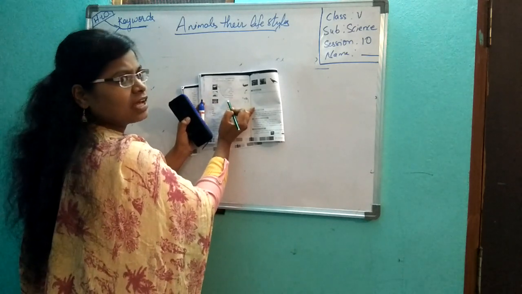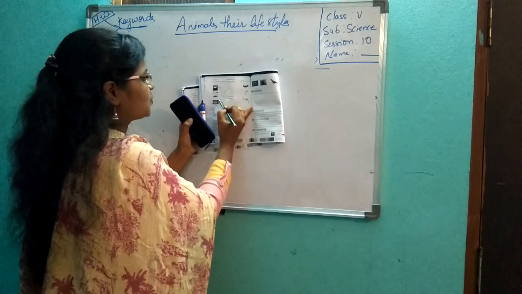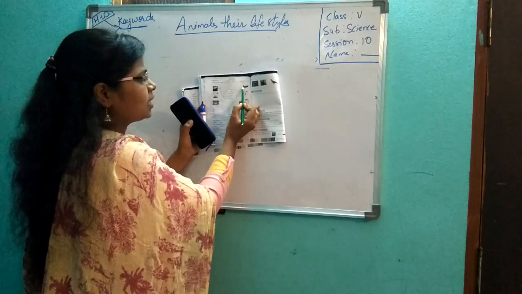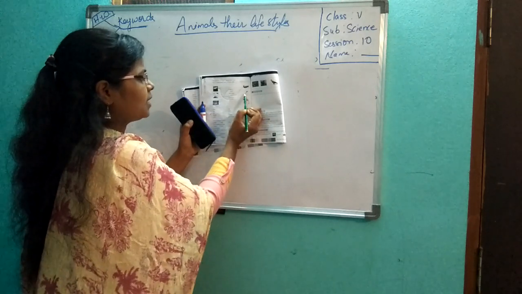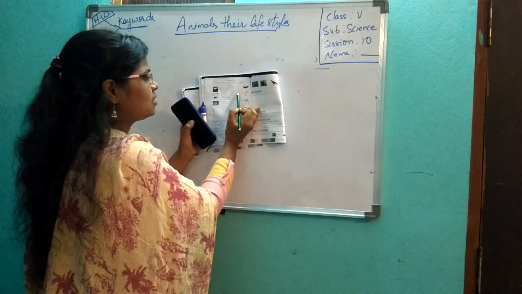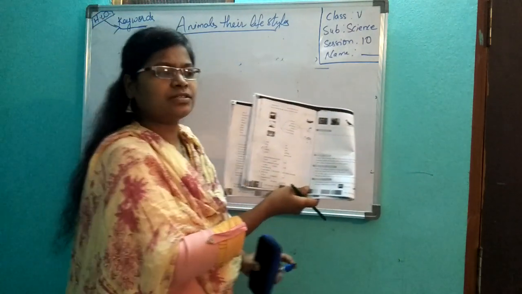That means near the river, lakes and all. This is a mountain goat. Now coming whale. Whale, oceans. Penguin, polar region. Camel, desert. See this and match it.